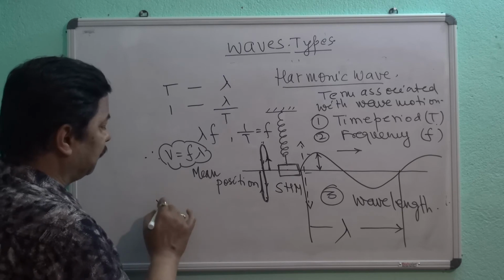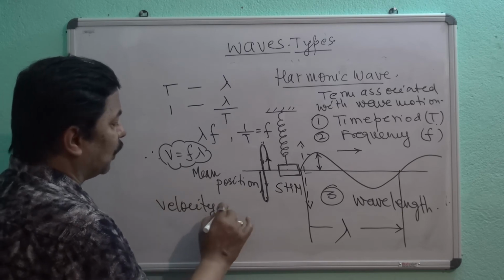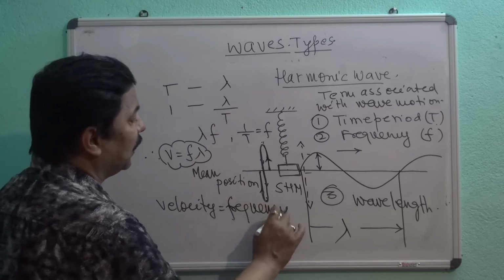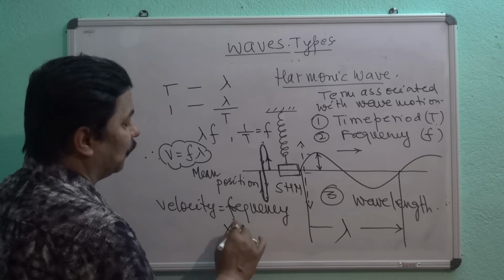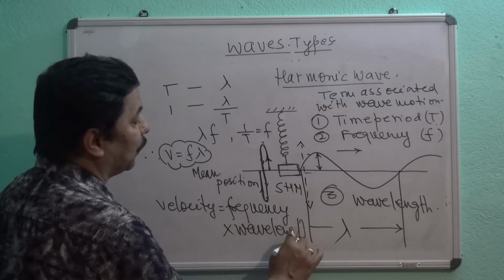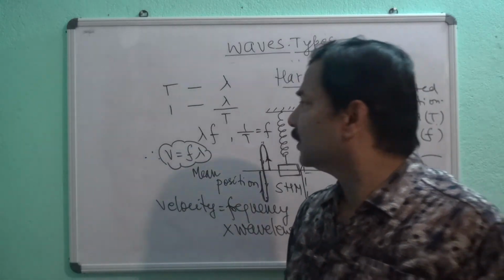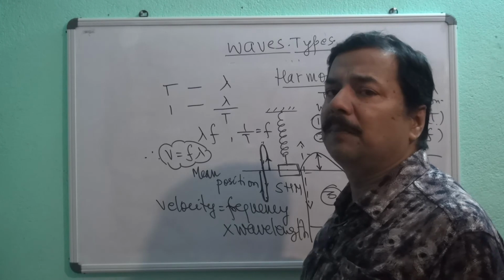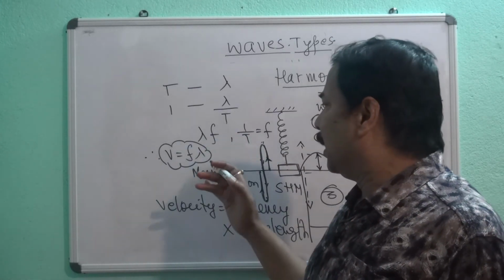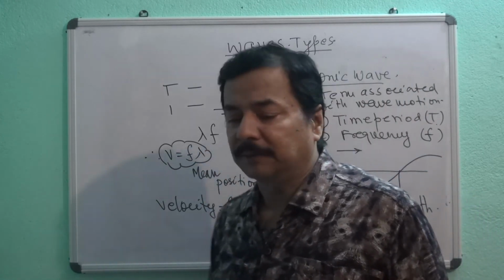What does it mean? Velocity is equal to frequency into wavelength. Now you all should understand that this relation is very important, which you know from your junior classes, that this relation exists between velocity, frequency and wavelength.